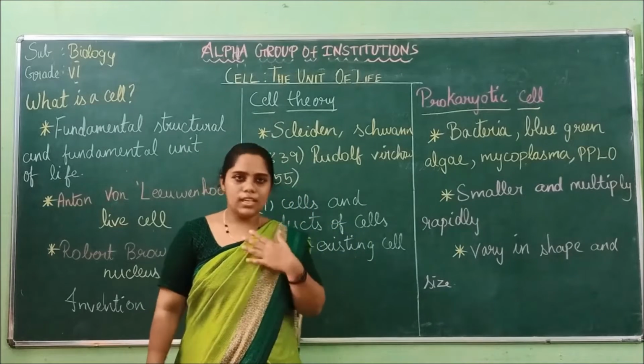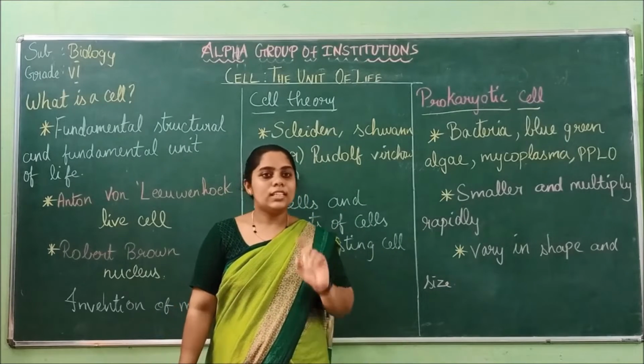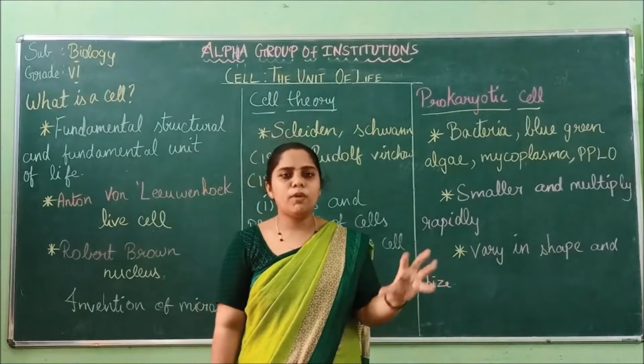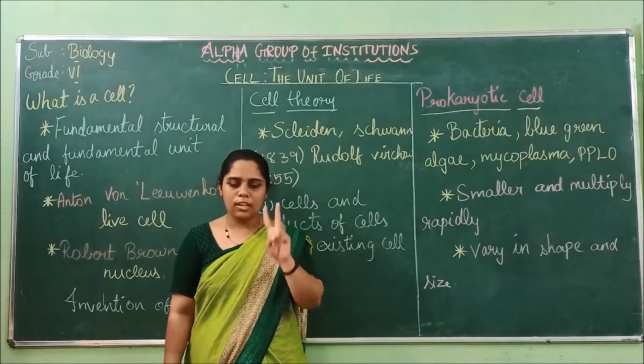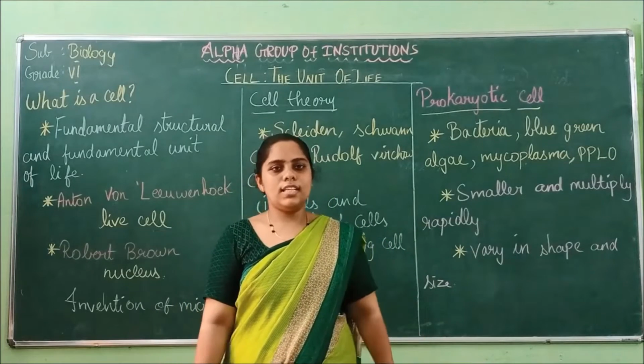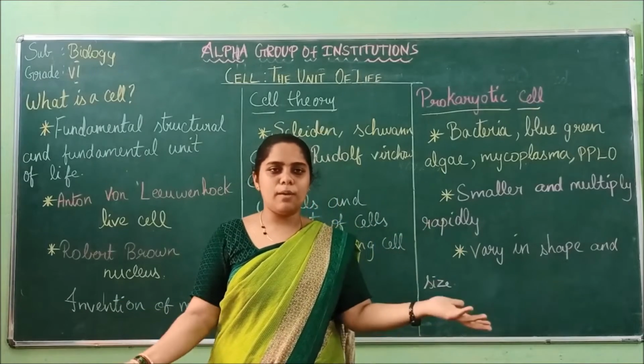For example, we are just an example. We have trillions of cells in our body. In the last unit itself, you would have learned the human body is made up of trillions of cells, not one cell or two cells. So we are an example for multicellular. We have many cells in our body.